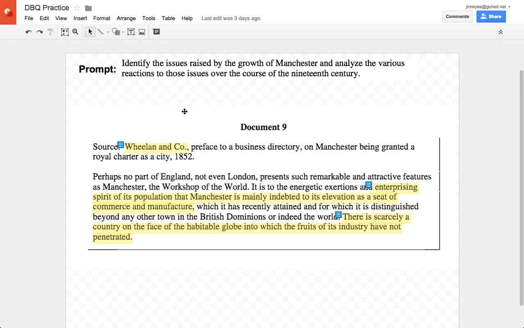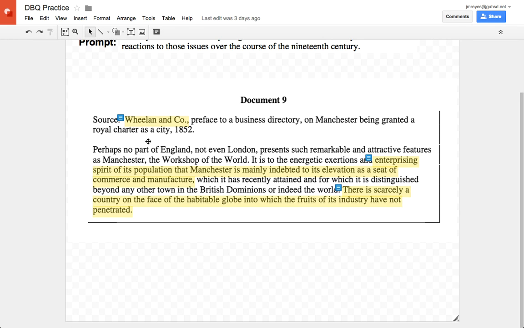So let's look at the document itself. We're going to skip the source for now. We're going to talk about source when we do point of view. One thing I highlighted is right here. And I'm going to skip through some of the document. And this first highlight here is "enterprising spirit of its population that Manchester is mainly indebted to its elevation as a seat of commerce and manufacture."